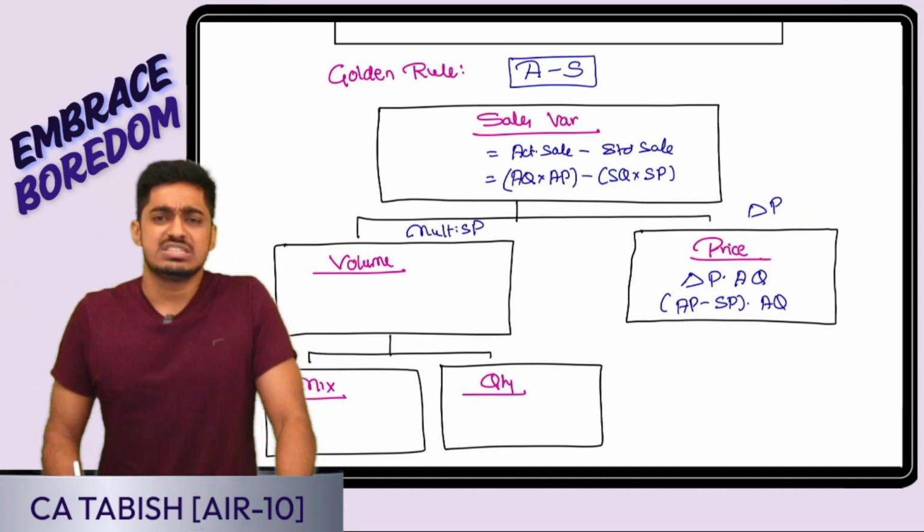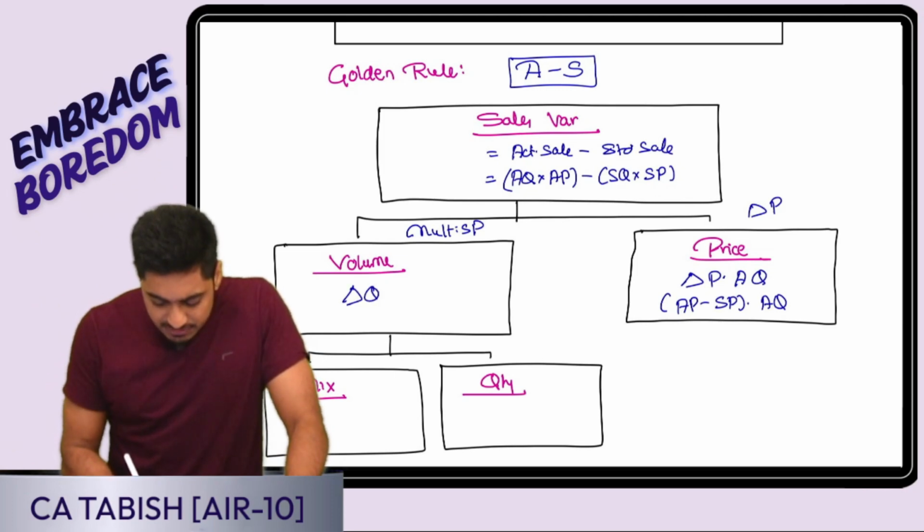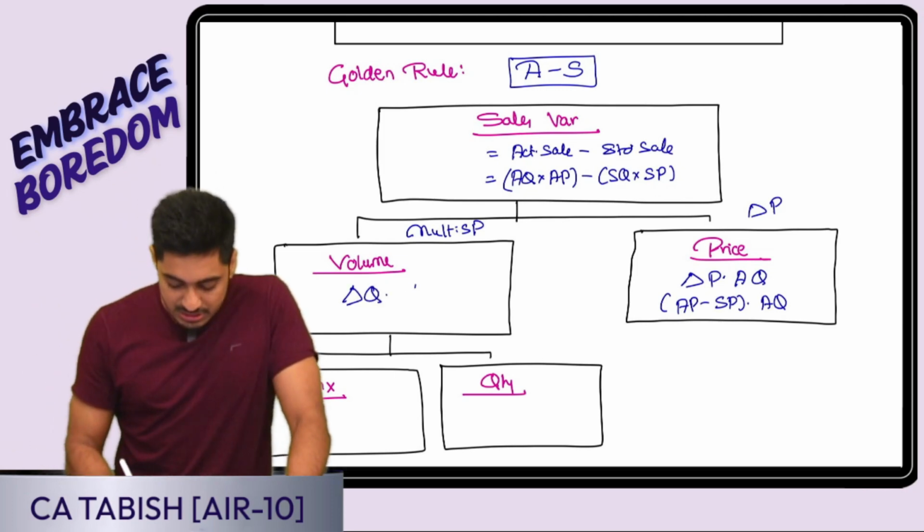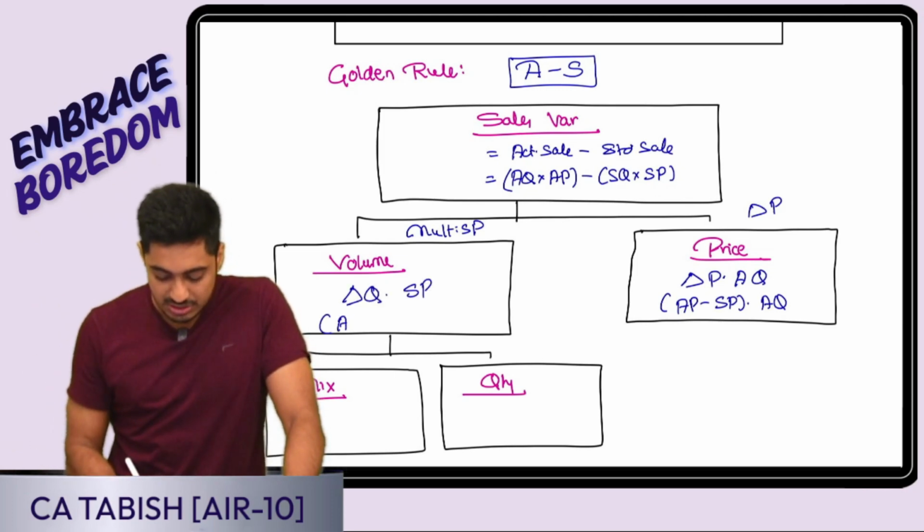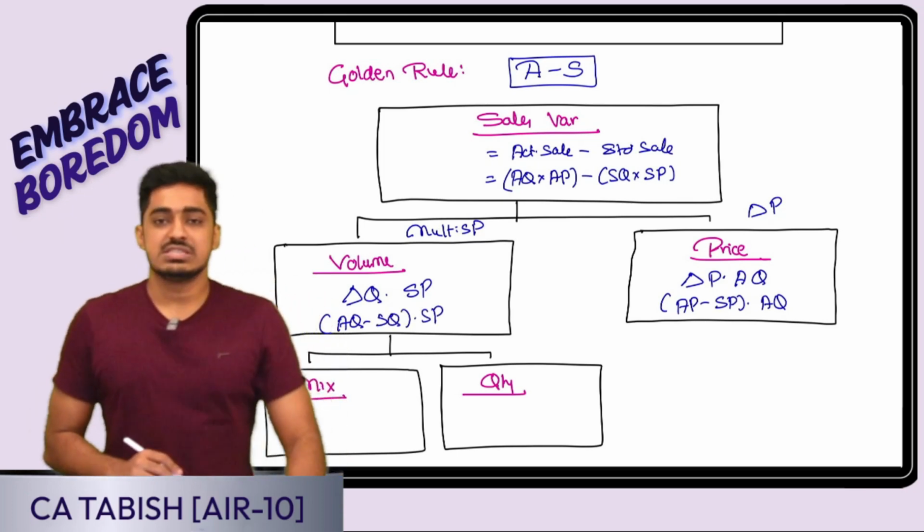Volume variance, what is changing? Quantity is changing. So it is difference in quantity, convert into value, into price. Which price? Standard price. Difference in quantity means actual quantity minus standard quantity into standard price. Is this clear, everyone? Perfect.